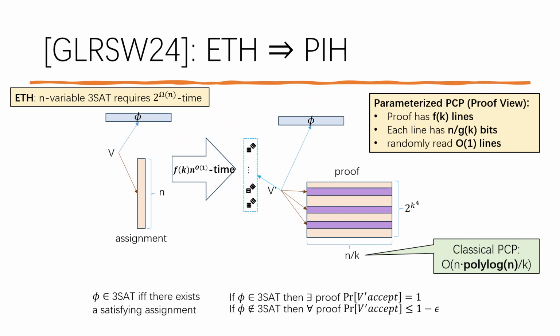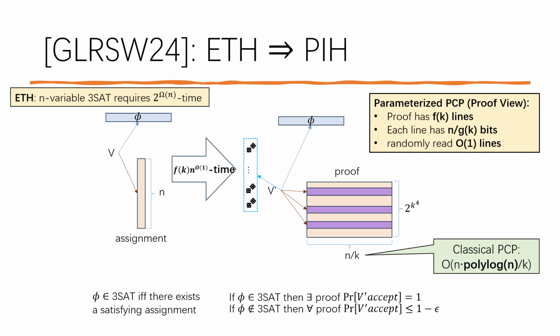In 2024, we proved PIH under the exponential time hypothesis. In the proof view, we gave a PCP verifier for 3-SAT that reads a constant number of lines from the proof, where each line contains at most n over k bits and the proof contains at most exponential of poly k lines. One might ask, why not just apply the classical PCP theorem and divide the proof into k lines?